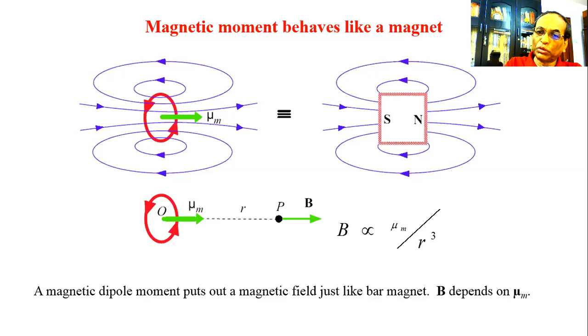So B is inversely proportional to R cube and proportional to mu m, the magnetic moment. A magnetic dipole moment puts out a magnetic field just like a bar magnet. So it is something equivalent to a bar magnet. B depends on mu m also.